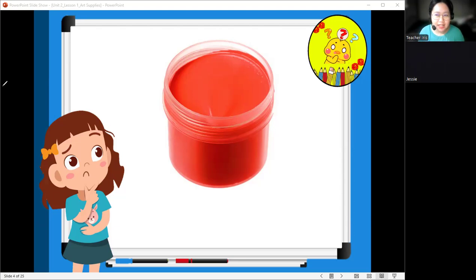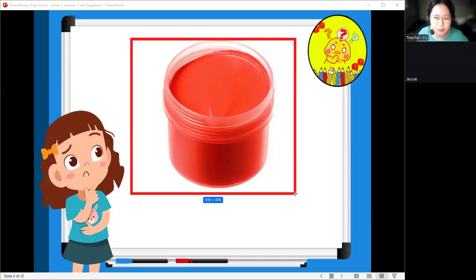So now, let's apply that sentence pattern with our review of the art supplies that we learned last time. Jessie, can you name this art supply? This is... starts with letter P. Paint.